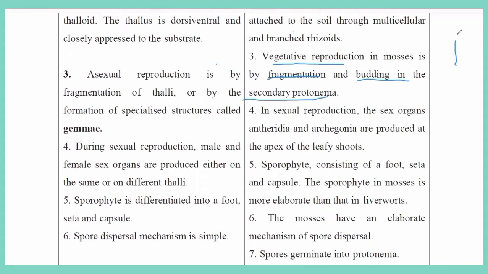So protonema is the miniature plant body, on which buds are formed, on the stem and on the branches. Whenever these buds drop onto the soil, they develop into a new plant. That is called budding. Fragmentation means any branch which is detached and falls onto the soil and develops into a new thallus. So next, let us go to the fourth point.